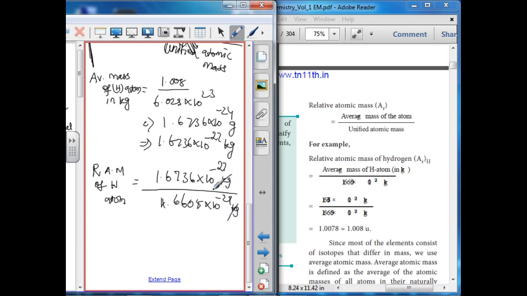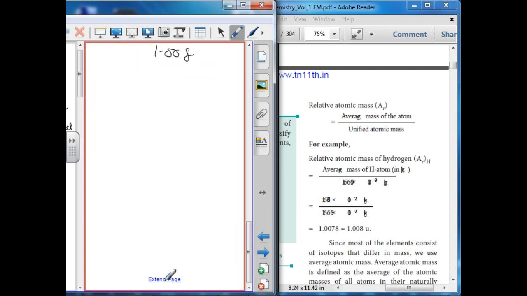The kilogram cancels, and 10 power minus 27 cancels. So the value is 1.008.